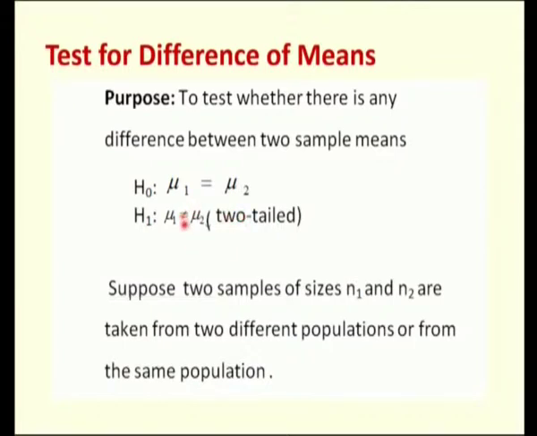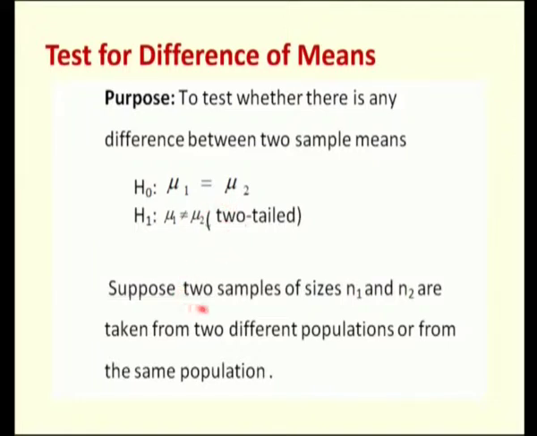So, I will repeat that one. If you have a not equal to sign, whether it could be less than or greater than, then it will become a two-tailed test. If you strictly have a less than or a greater than symbol in your alternative hypothesis, then we call that a one-tailed test.